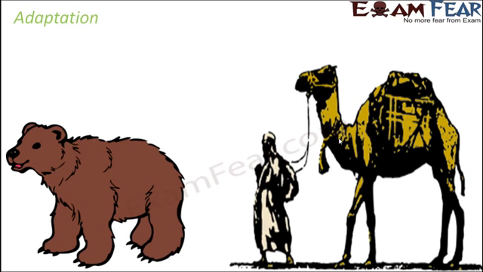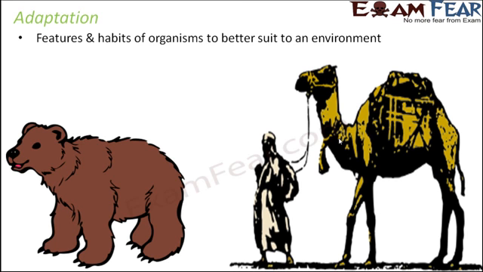So we saw so many different ways by which different organisms adjust so that they can live in a particular environment. Some of them regulate, some conform, some migrate, while others suspend for a specific period of time. Now, when we talk about so much adaptation, these are all ways organisms adapt. So adaptations are features and habits of organisms to better suit an environment. A lot of organisms behave in specific ways to adjust to the environment. A lot of them have certain features within their body. Those features have developed with evolution, and those features help them suit a particular environment.